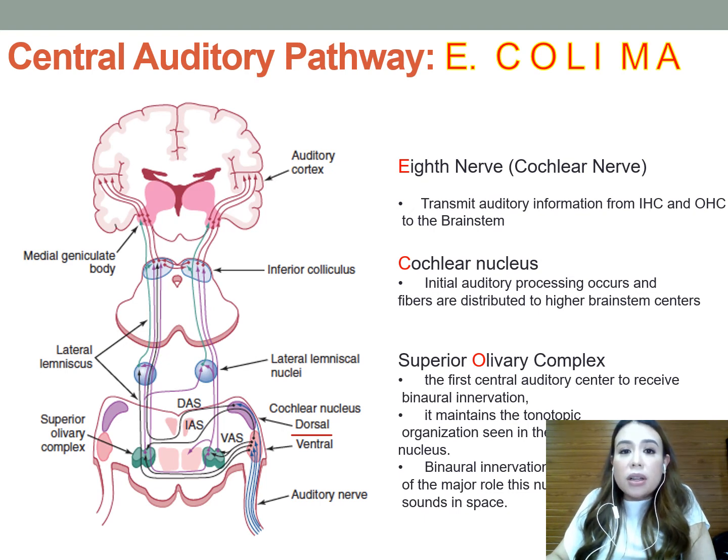The dorsal cochlear nucleus has also been implicated in several studies as a potential site for generation of tinnitus, or ringing sound in the ear. So the dorsal cochlear nucleus is tonotopically organized, with low frequency represented ventrolaterally and higher frequencies represented dorsomedially. Okay. Then you also have the ventral cochlear nucleus.